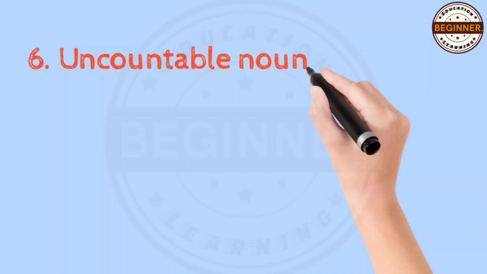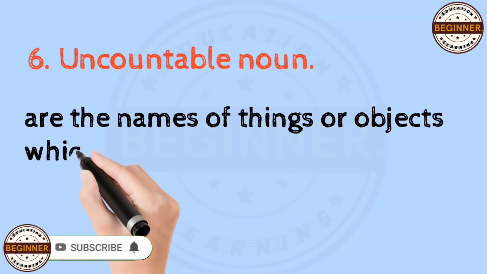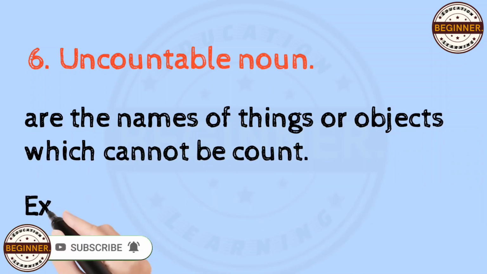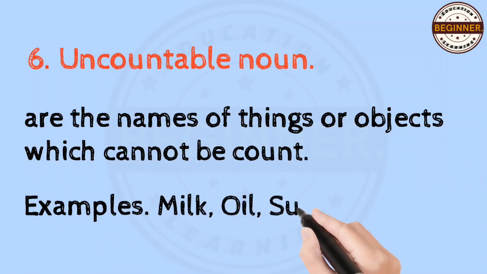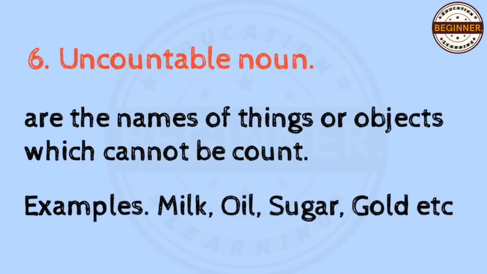Uncountable nouns are the names of things which cannot be counted. Examples of uncountable nouns are milk, oil, sugar, and gold, etc.